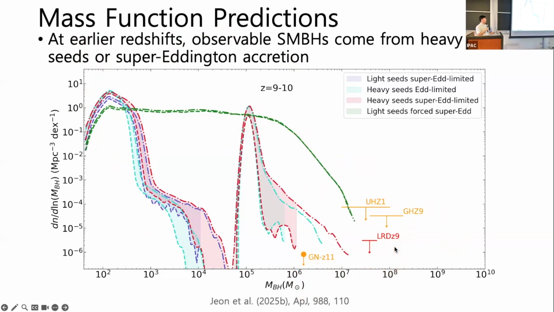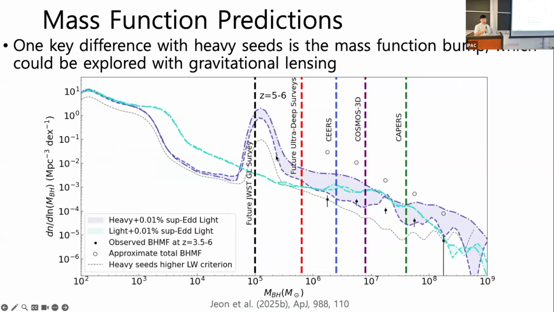Another caveat is that these two models aren't really mutually exclusive. The universe could have formed direct collapse black holes, but also maybe in some extreme cases, we don't know, supported these extreme growth rates for the black holes to reach these high masses. So we do test some combinations, where we have our physical models combined with a very small fraction of these extremely rapid growth black holes. And in this case as well, the observations agree well with either the models that include heavy seeds or not.